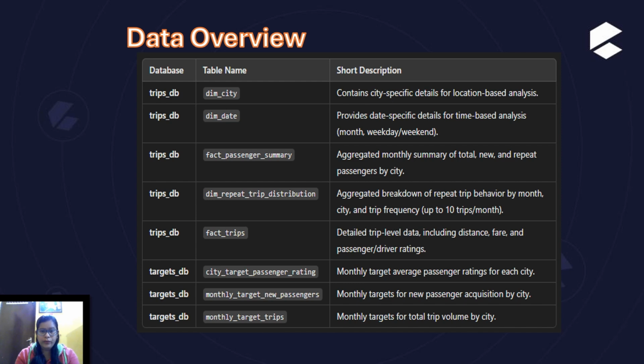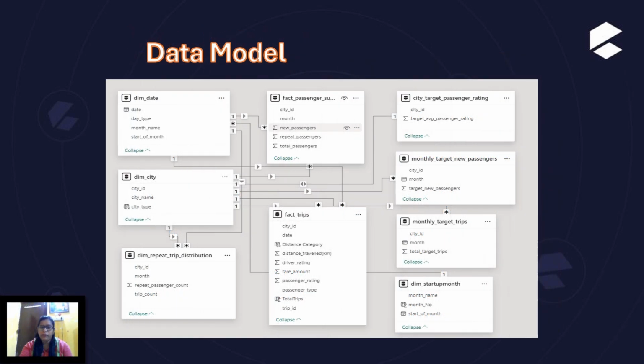The data overview. Here it contains only 6 months of data. It contains city-specific details for location-based analysis, date-specific details for time-based analysis, and an aggregate monthly summary of total, new and repeat passengers by city. This is the data model for the given dataset.